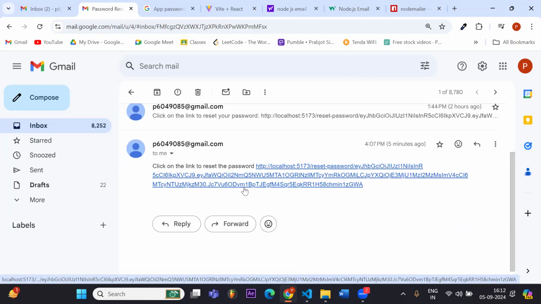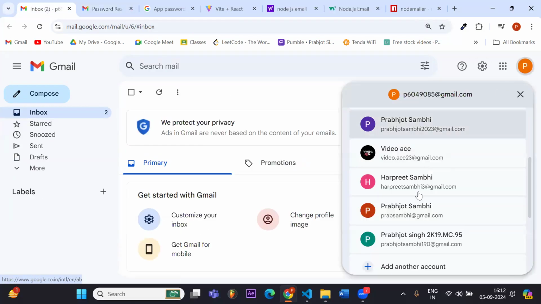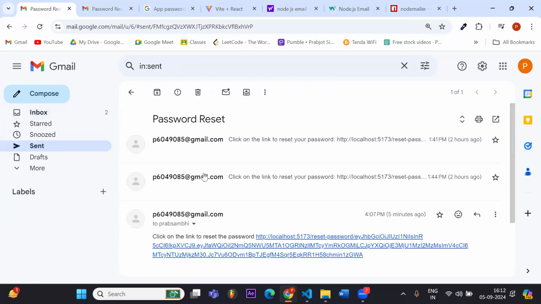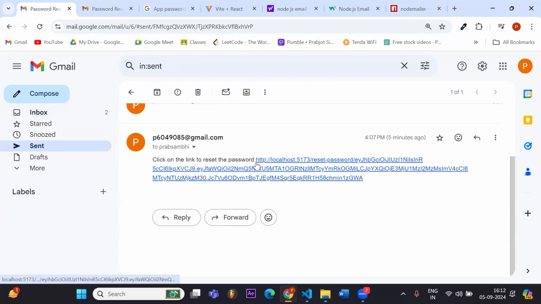Earlier I forgot to show you that. When I open my email, I'm able to get the link, and I'll also be able to get the link in the sent section.